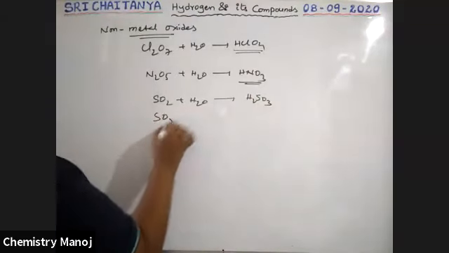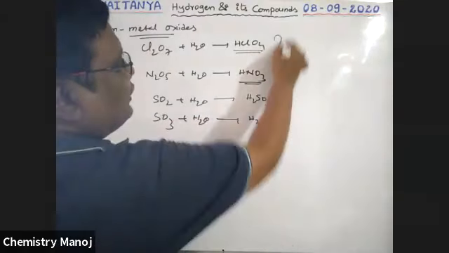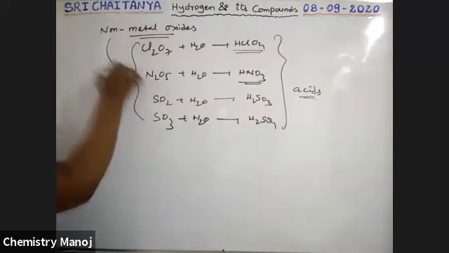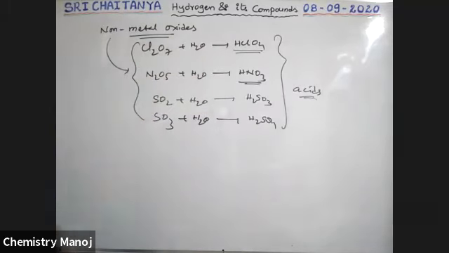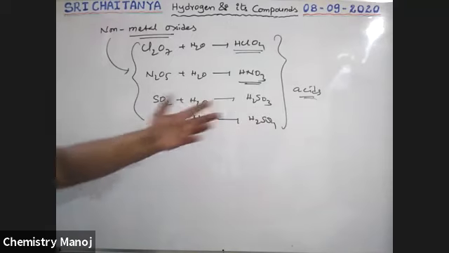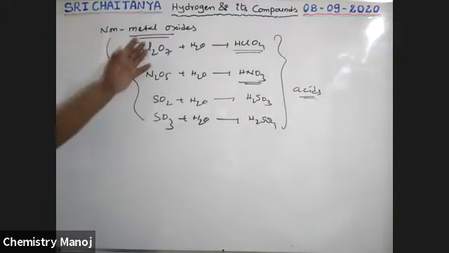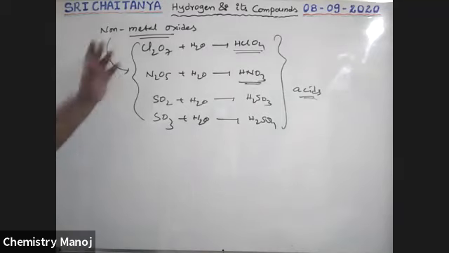If SO3 reacts with water, that gives H2SO4. All these are acids, boys. All these are non-metal oxides. When non-metal oxides react with water, they give respective acids. So when metal oxides give respective bases, non-metal oxides give respective acids. So metal oxides are basic in nature and non-metal oxides are acidic in nature. So this is the reactivity of non-metal oxides towards water.